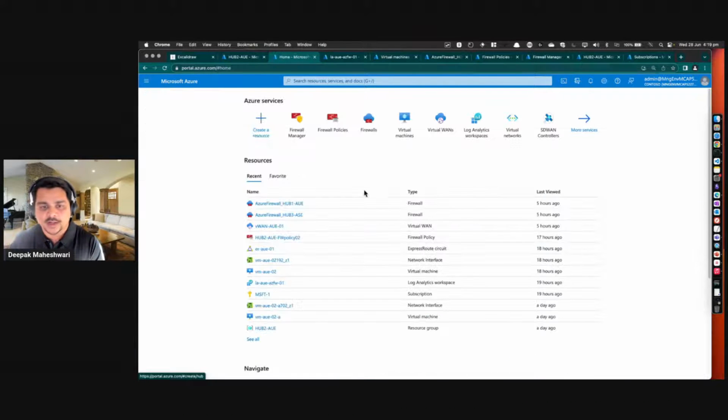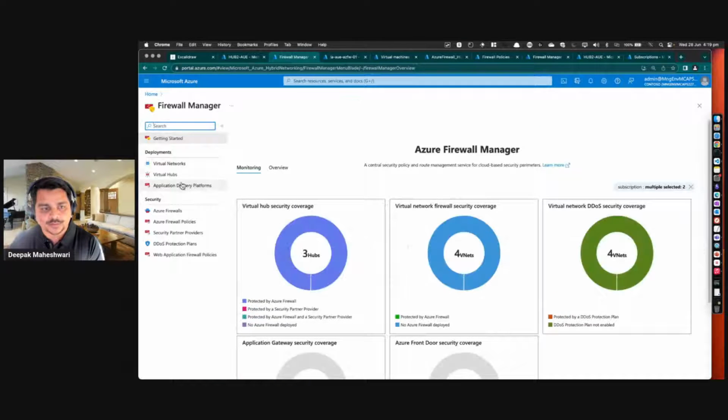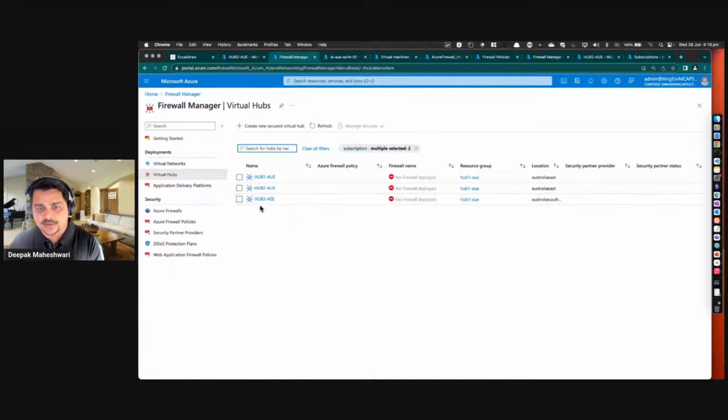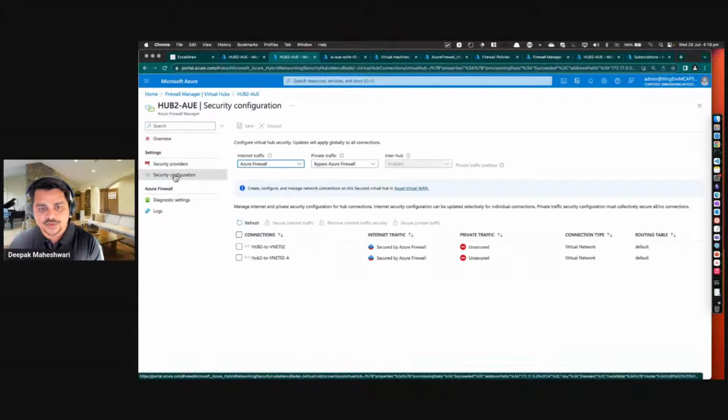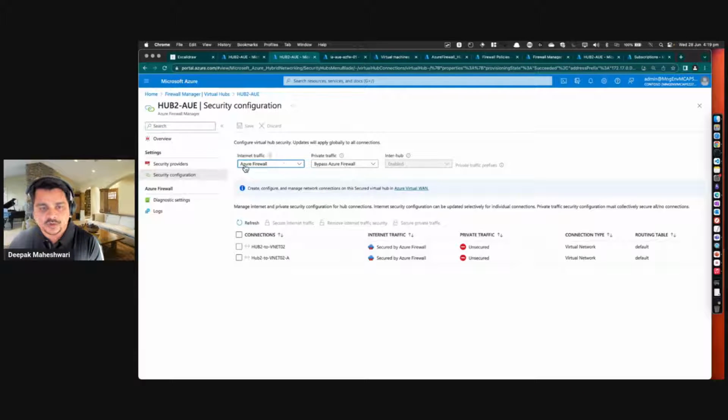And if I go back and look at another hub, maybe hub 2 in this case, and look at the security configuration, I have internet traffic going via the Azure Firewall, while the private traffic bypasses the Azure Firewall. I can also see here that all the internet traffic is going via the firewall, and all the private traffic is actually unsecured.